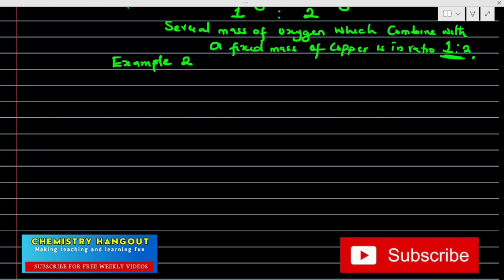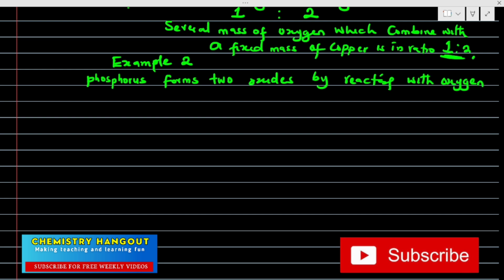Example 2 says that phosphorus forms two oxides by reacting with oxygen.